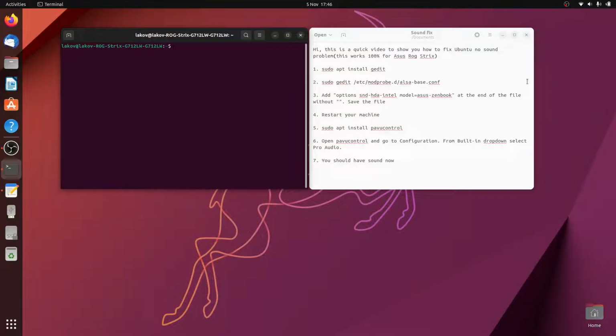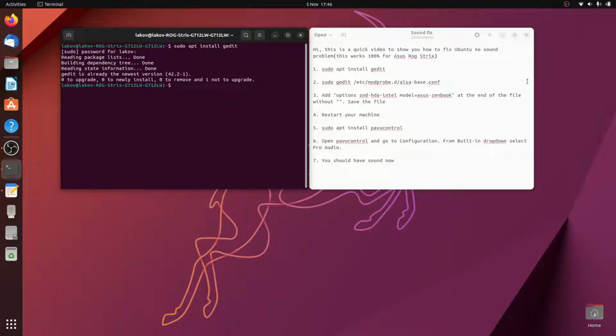You just need to install Gedit. Sudo apt install gedit. Your password there. I've already installed that, so I don't need to do it again.